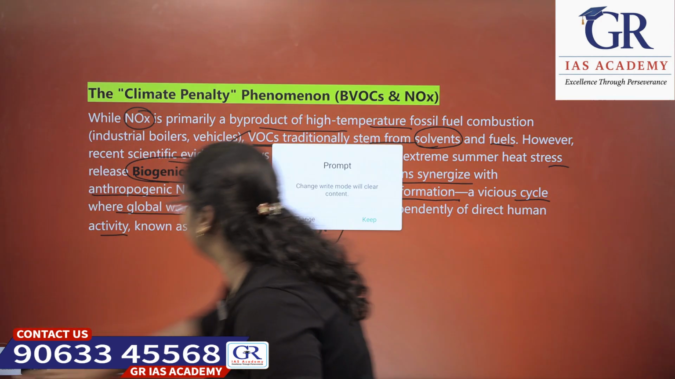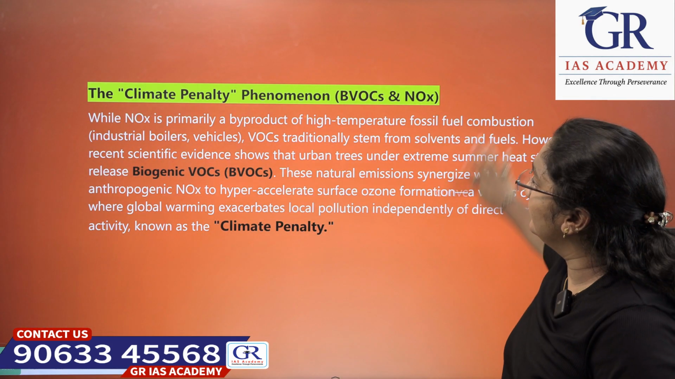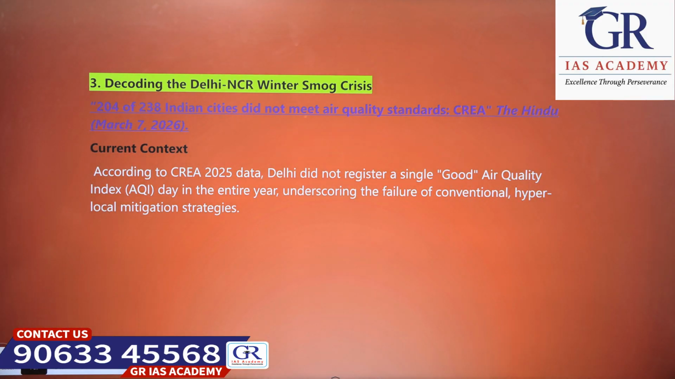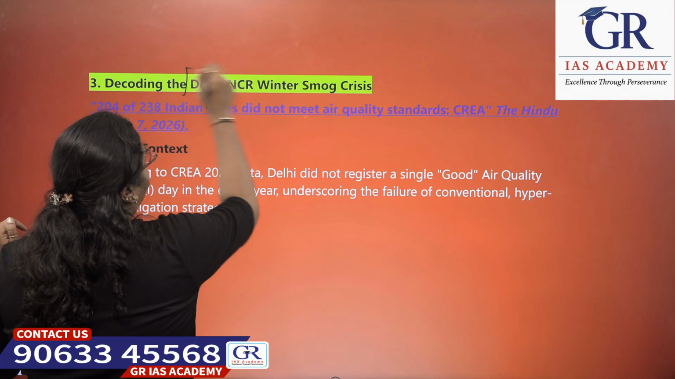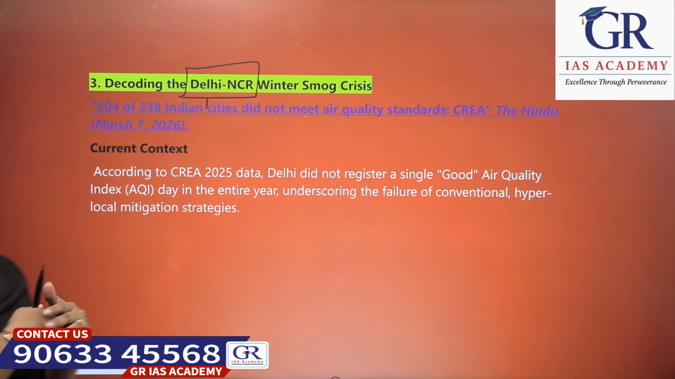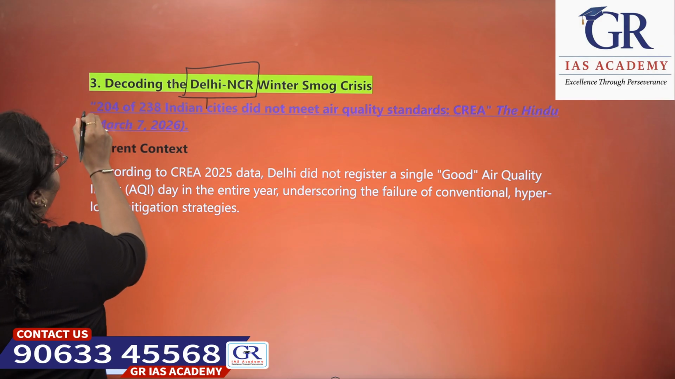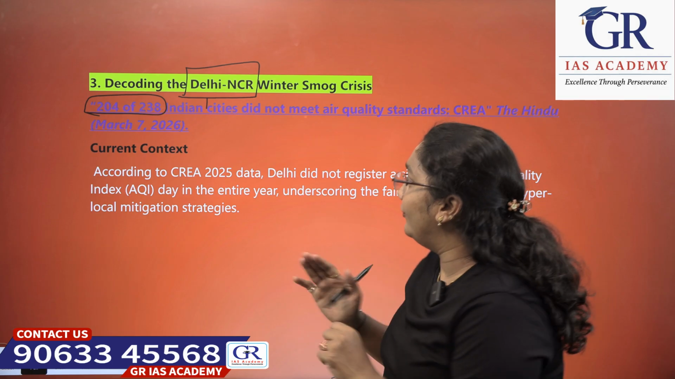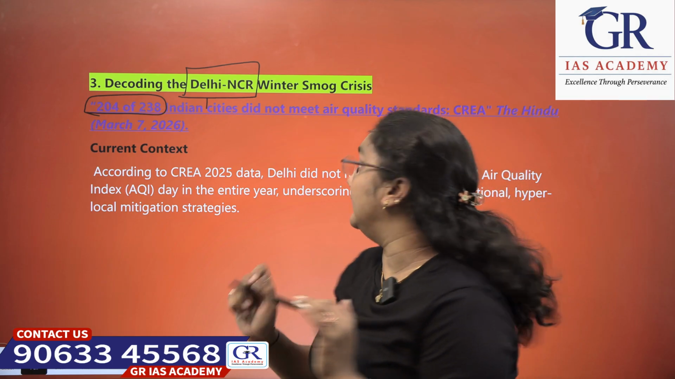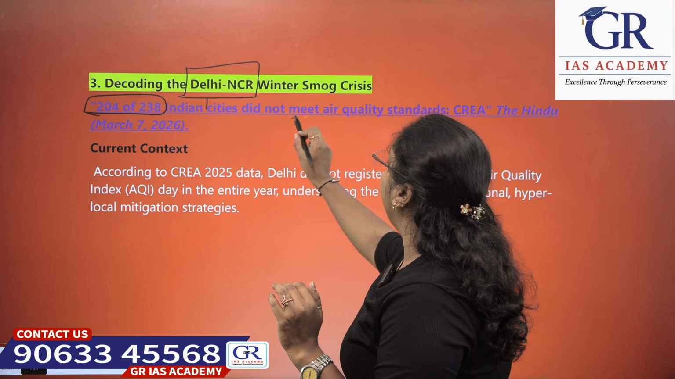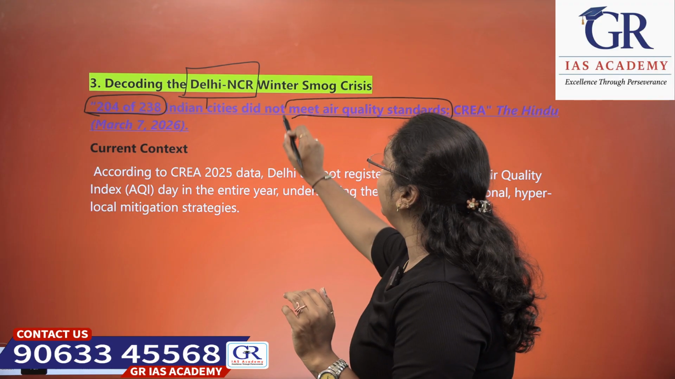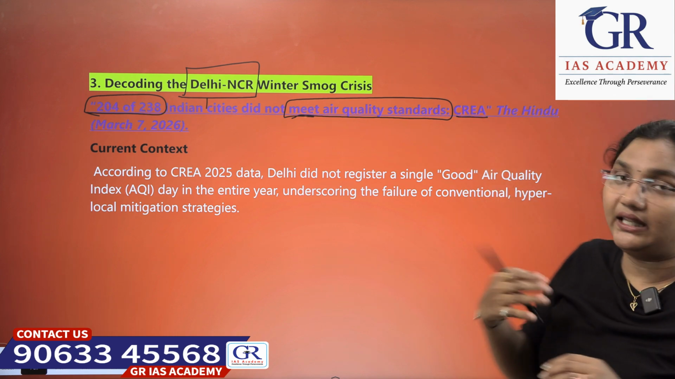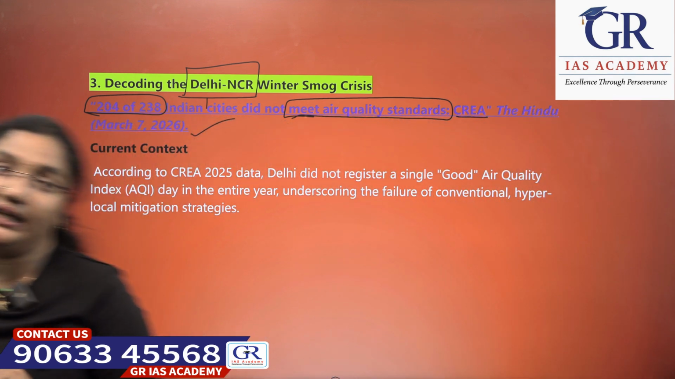Next, decoding the Delhi NCR winter smog crisis. 204 out of 238 cities of India did not meet air quality standards, as said by CREA in The Hindu on March 7, 2026.